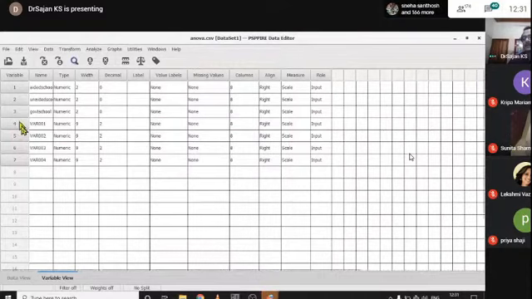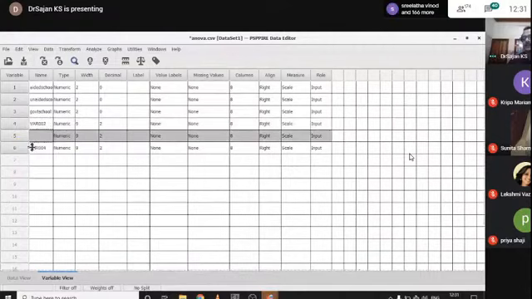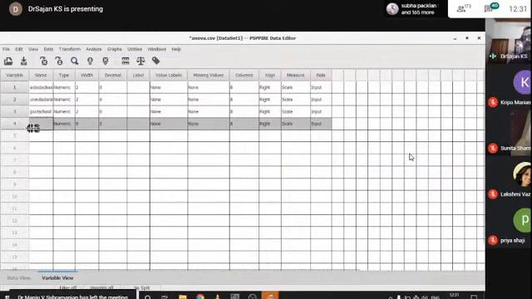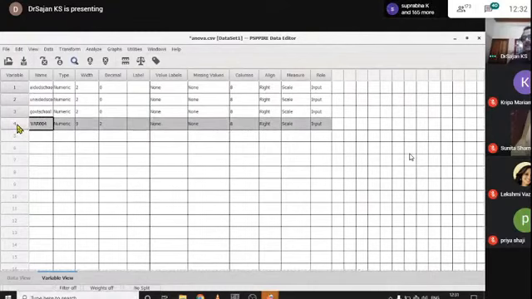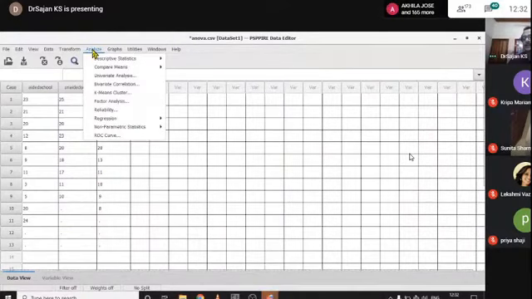I want to remove these variable names. Clear variable, and clear this variable, clear this variable. Okay, this only I need. Aided school, unaided school, government school. One more name is there. Okay, now it is good. See data view: aided school, government school, unaided school. This is the data just imported from our Excel file, and I go for analyze.